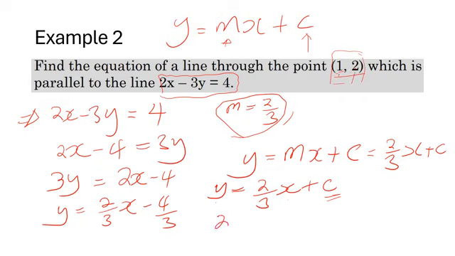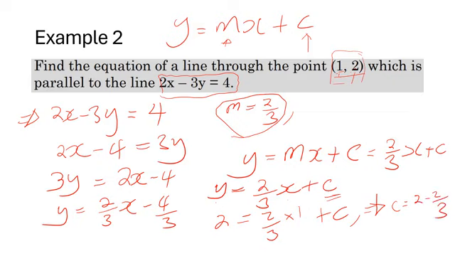To find c, we need to substitute those points into our equation: 2, that's y, equals 2 over 3 multiplied by x, which is 1, plus c. So c will be equal to 2 minus 2 over 3.